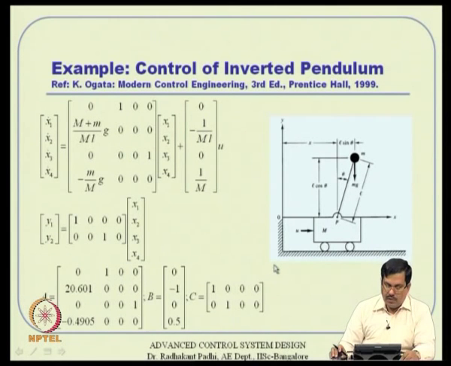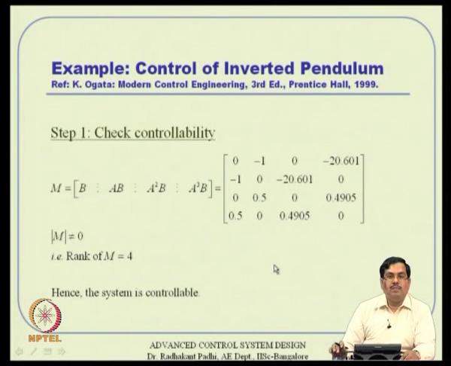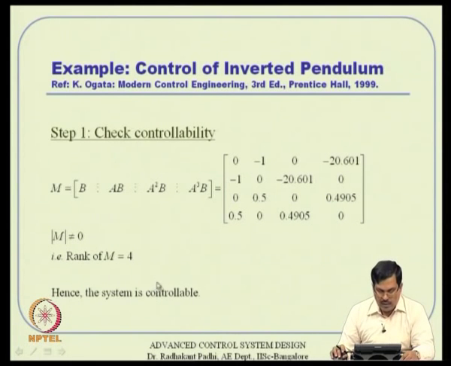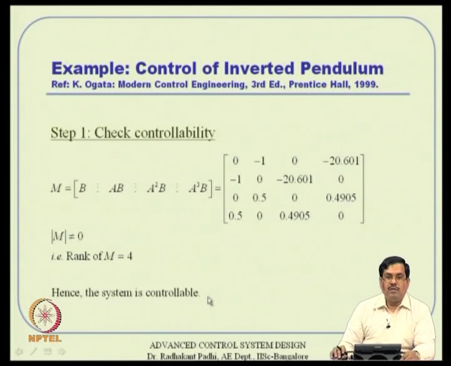First thing is to check controllability, design step 1. We form a controllability matrix, it turns out to be like that, and the determinant is not equal to 0, hence the rank is 4, which is a full rank matrix, and hence the system is controllable. That is the reason there is hope we can actually attempt to design a control system. Let us go to step 2.